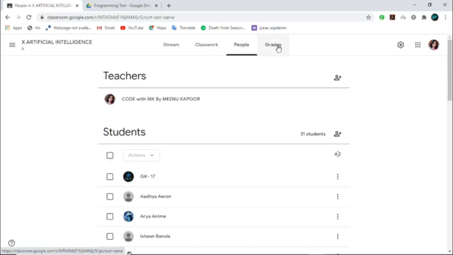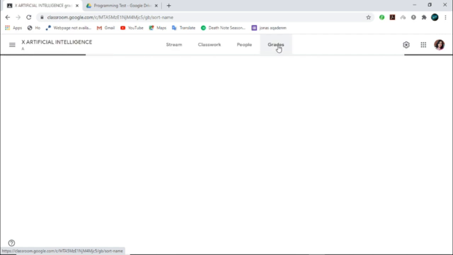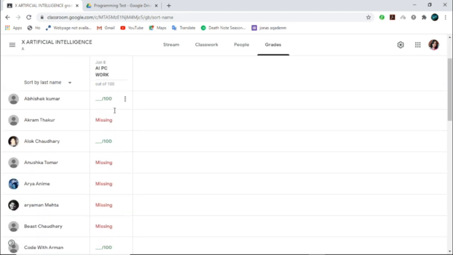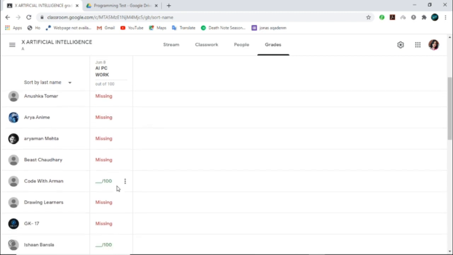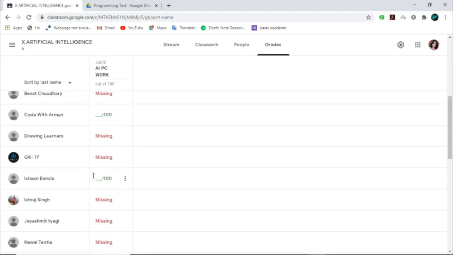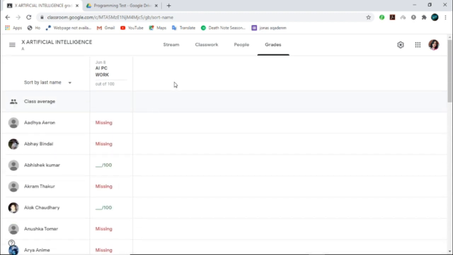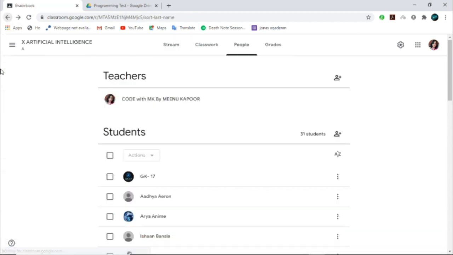People, I told you grades will show. Say you have given some assignment and you have checked those assignments, then who has submitted, who has not submitted, missing students, it will automatically manage all these things. And the scores, if you have already checked the assignments, will be displayed here. So these are the tabs for the class.